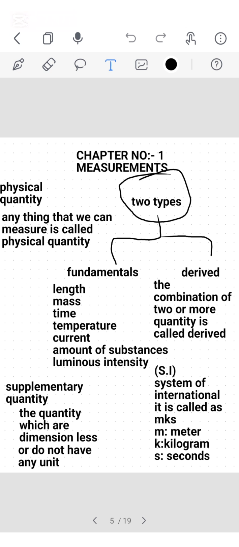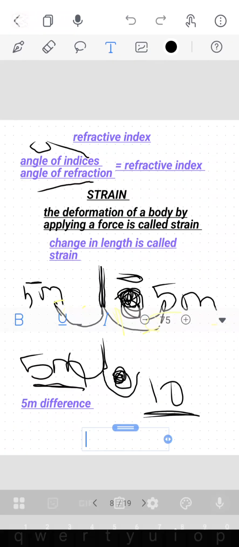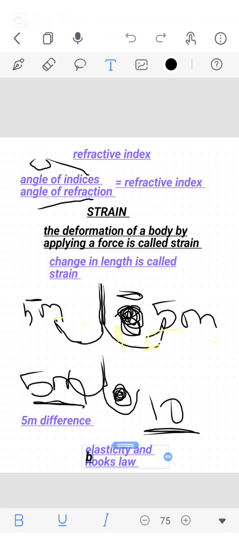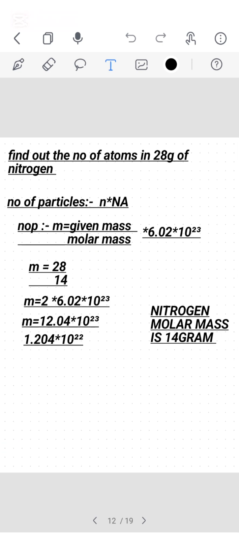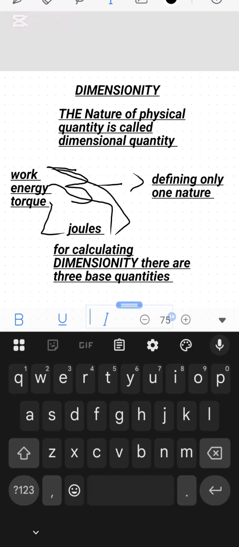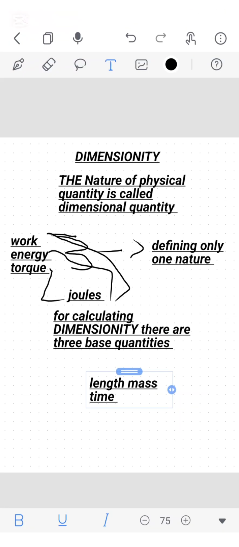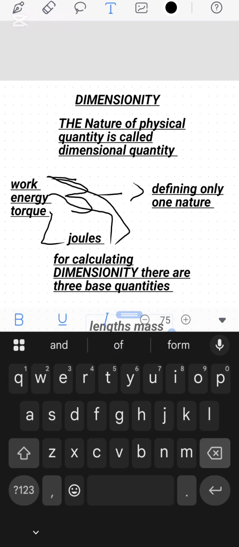These three were the basic quantities: length, mass, time. By using them we will be calculating the dimensionality.